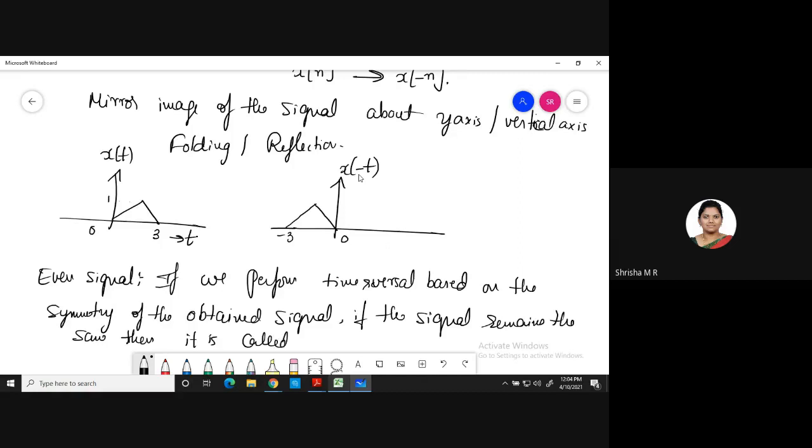What did you understand from this? Tell me what you have understood from this sentence. x of t is equal to x of minus t.